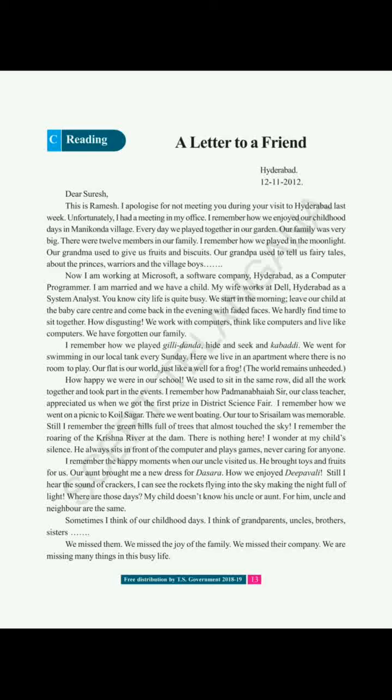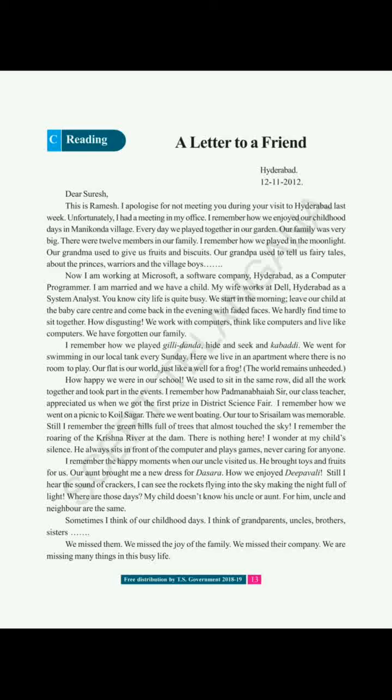Unfortunately, I had a meeting in my office. I remember how we enjoyed our childhood days in Manikonda village. That means they both spent their childhood in which place? In Manikonda village. So now he is remembering whatever childhood days they enjoyed together, Ramesh and Suresh. Right? Every day we played together in our garden. So Ramesh is recalling the childhood days they spent together in the village.